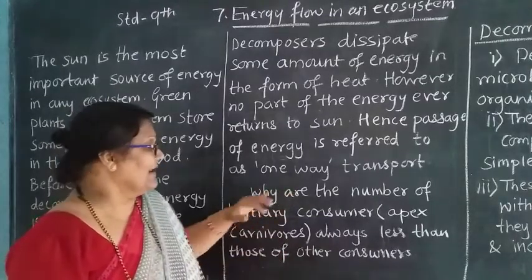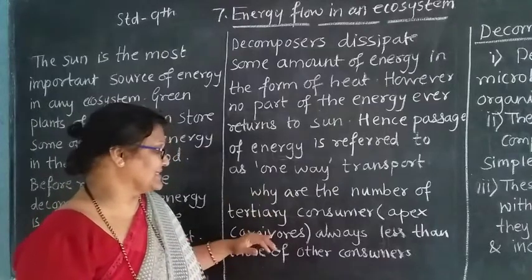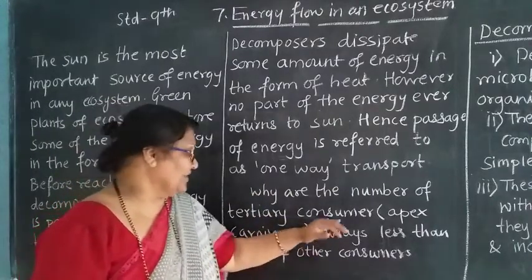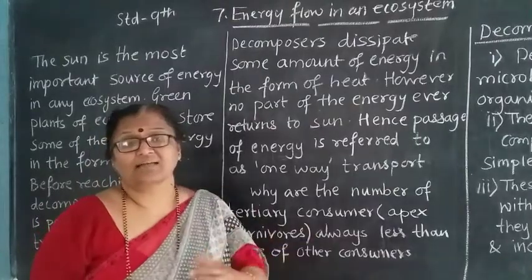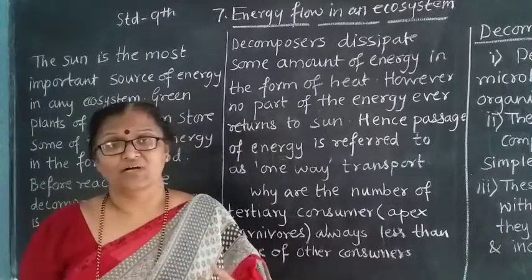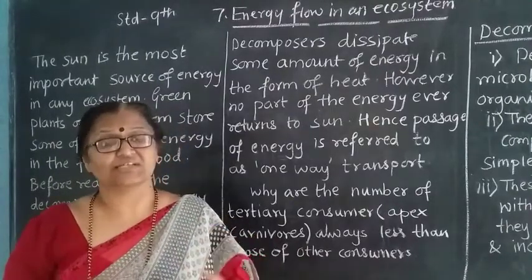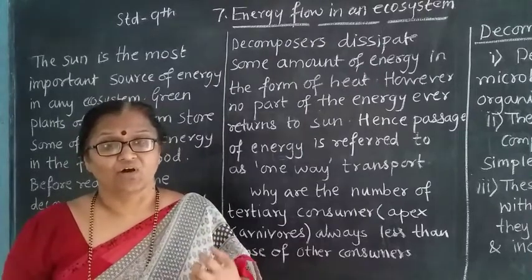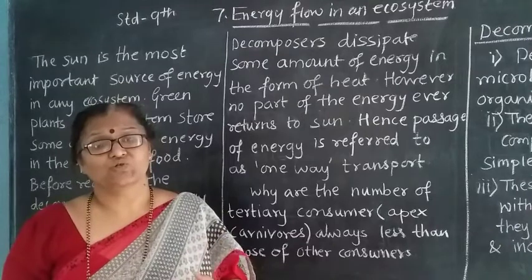Now, why is the number of tertiary consumers, that is, apex carnivores, always less than that of the other consumers? The other consumers, which consume food or other animals, are greater in number.